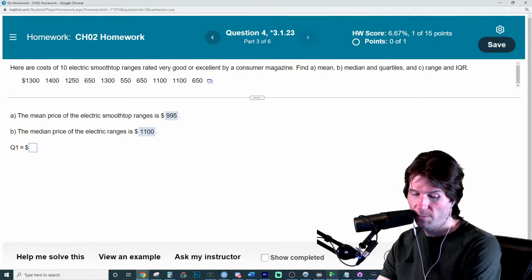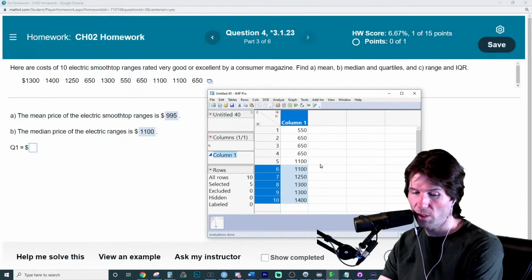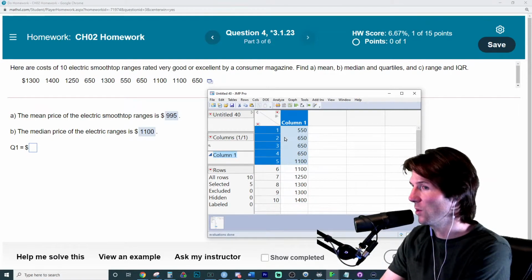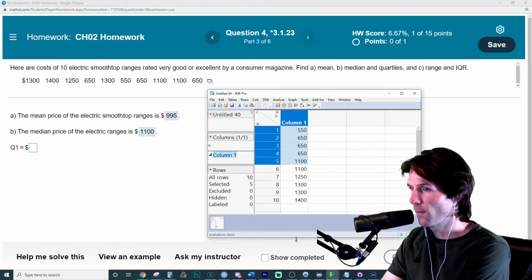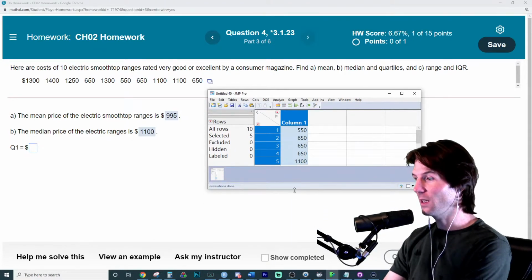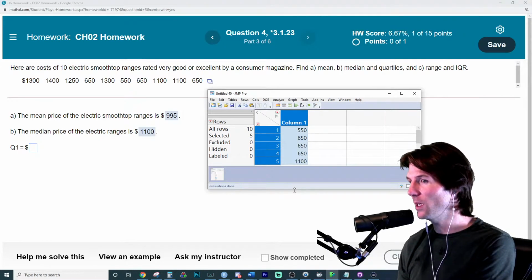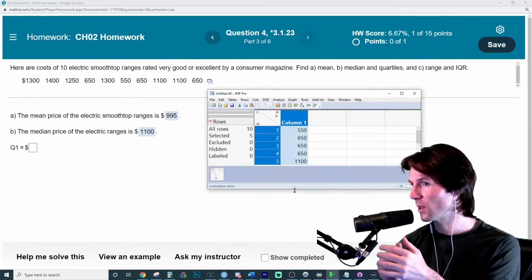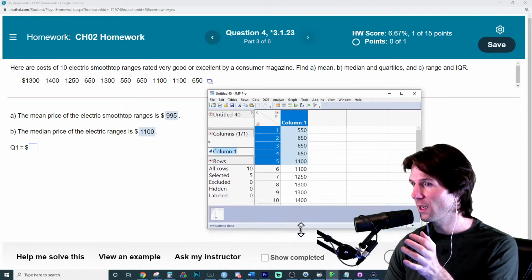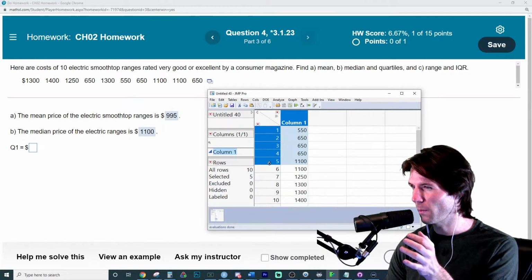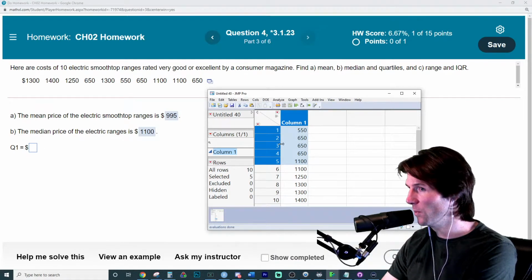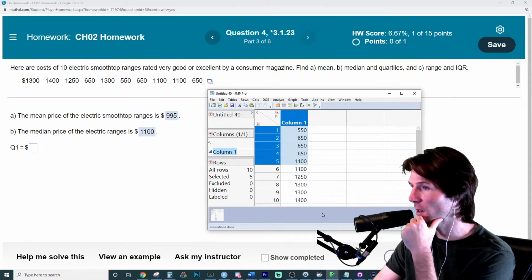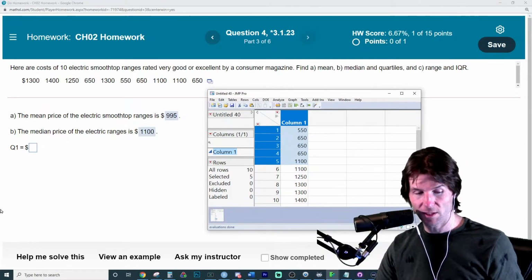Now it wants Q1. Once again, we don't ask this question on the test, but it's important to know what Q1 is. If we have a lower set of 5 numbers right here, because remember we have an upper 5 and a lower 5, what is the median there? Tucker, what is the median of that lower data set? I'm just cutting this in half, and Q1 is going to be the middle of the bottom 50%. What value is the middle of the bottom 50%? Exactly, 650. Great job.